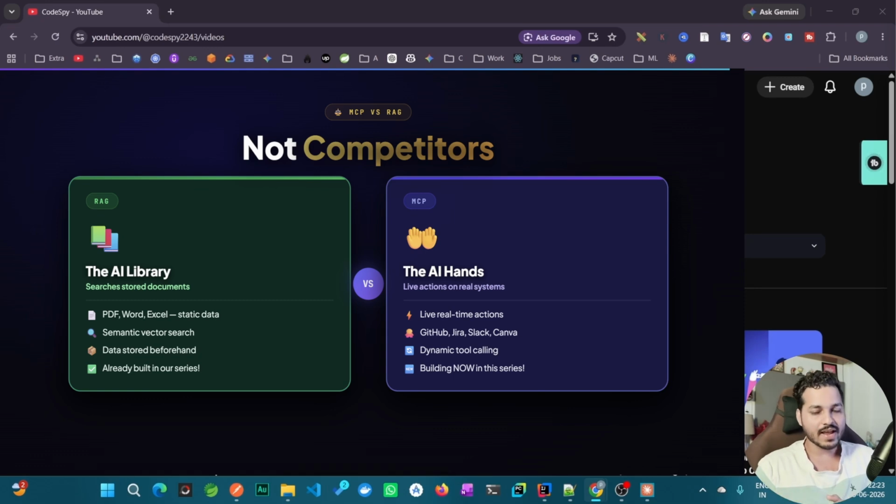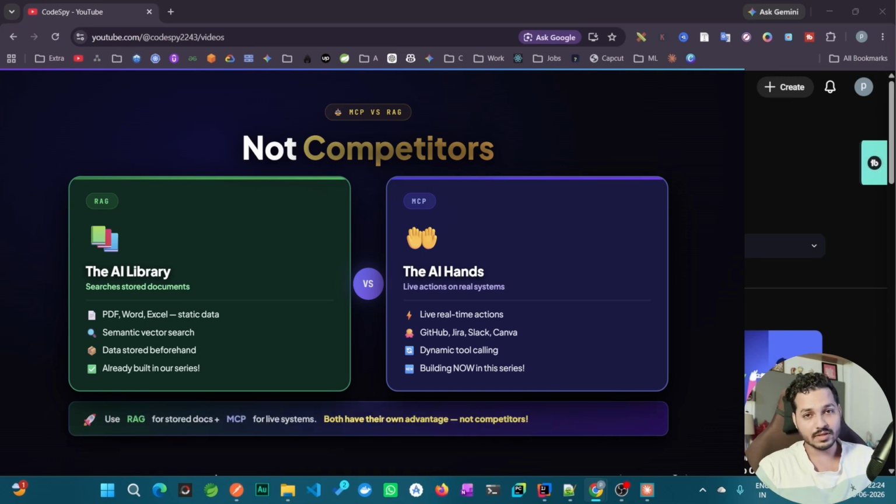It's a kind of AI hand which takes actions on live systems. It is a kind of real-time operation. In real time, you will connect with GitHub, Jira, Canva, whatever you want to do. It's a kind of live operation. But RAG is something where the data is already stored and you just want to access it. So there you can use RAG. If the requirement permits, then you can use both these features, RAG and MCP. They are not competitors. Both have their own advantages.